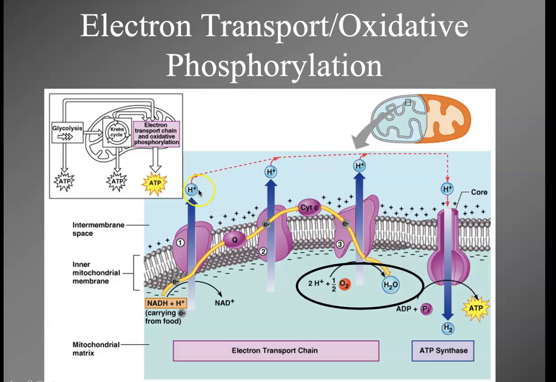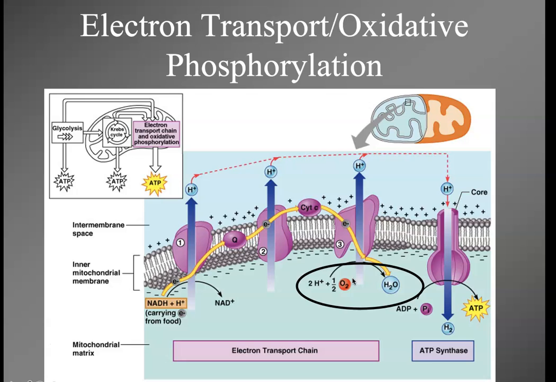But if you don't have it, it kind of backs up the system. This can't work. You end up with lactic acid, and then you're done, and you can't make any more energy. So again, what does electron transport oxidative phosphorylation do? It's going to take all that potential energy of NADH and FADH2, use those hydrogen ions to then make ATP. But in order to do that, these hydrogen ions have to have a place to go, and that's going to be on the oxygen that has to be in the cell.